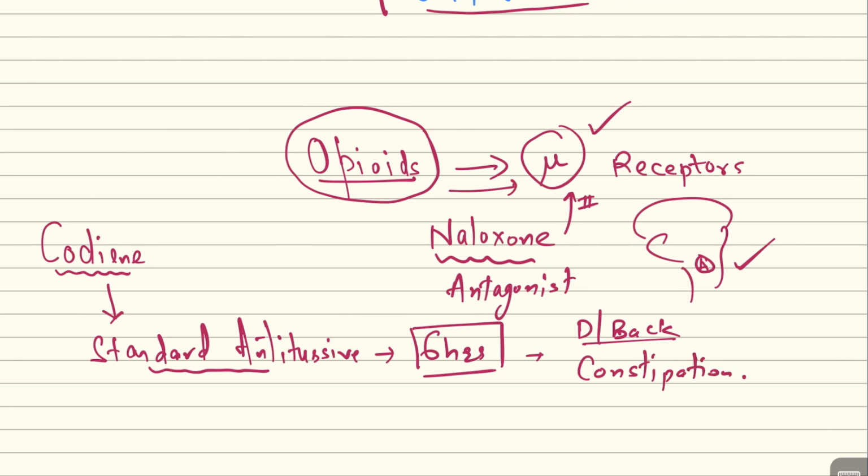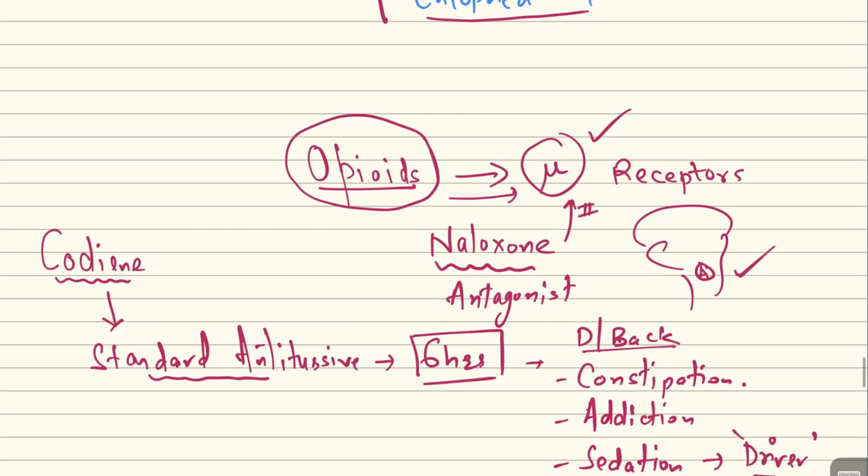Besides constipation, it has addiction liability, and it also causes sedation. Since it causes sedation, it is to be used very cautiously in patients who are drivers. Patients should not drive while taking codeine tablets. So it causes constipation, addiction, sedation, and at larger doses it can cause respiratory depression also.